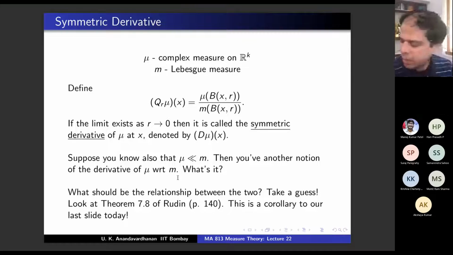Maybe I'll have to take 5 minutes extra. We will see. I'll try not to take too much time. But we will do this. So remind me that we have to do this because it's not in the slides. So what is theorem 7.8? If mu is a complex measure which is absolutely continuous with respect to m, then d mu and the Radon-Nikodym derivative agree almost everywhere. In particular, mu of E is an integral.